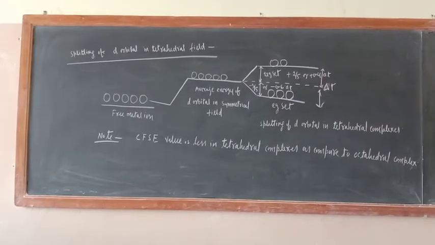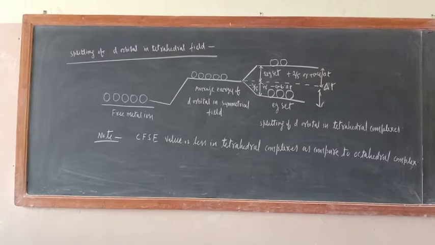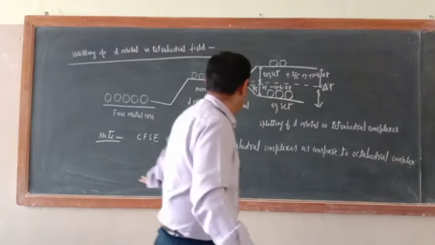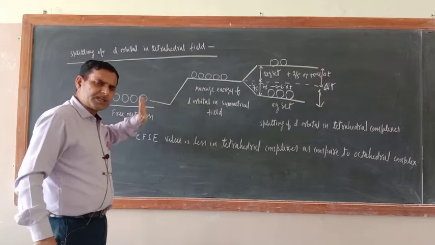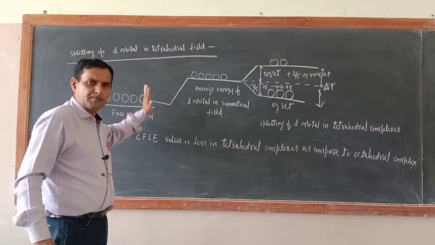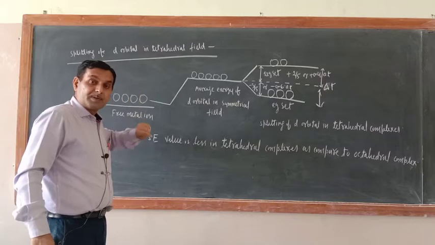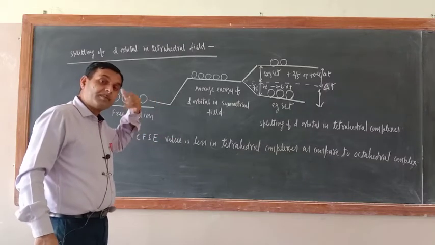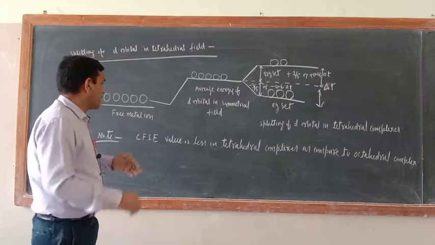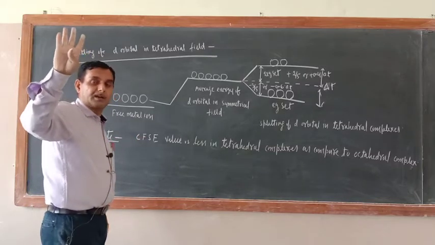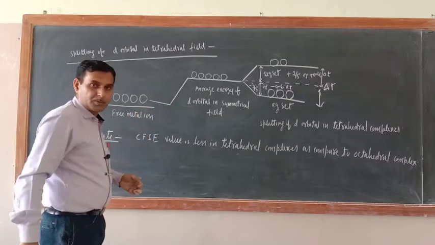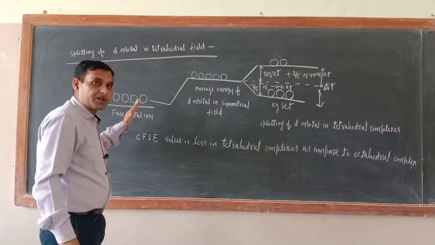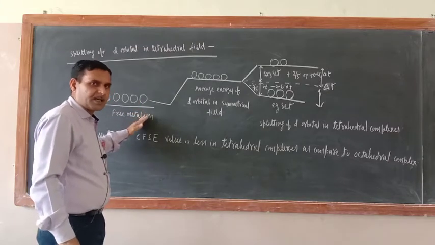So now, splitting of d orbital in tetrahedral field. Just see, these are the 5 d orbitals in a free metal atom or ion. Now the ligand is approaching, just like in octahedral complexes, but the splitting of d orbital is entirely different from the octahedral field. In octahedral field 6 ligands are approaching, here only 4 ligands are approaching towards the d orbital of the central metal atom.